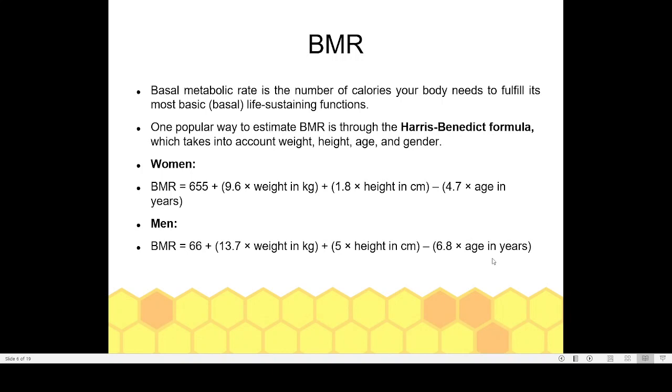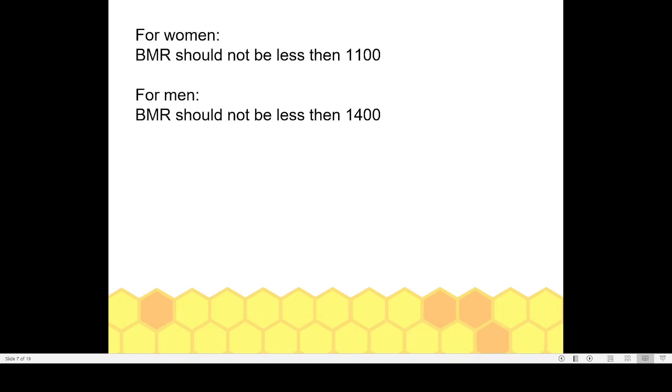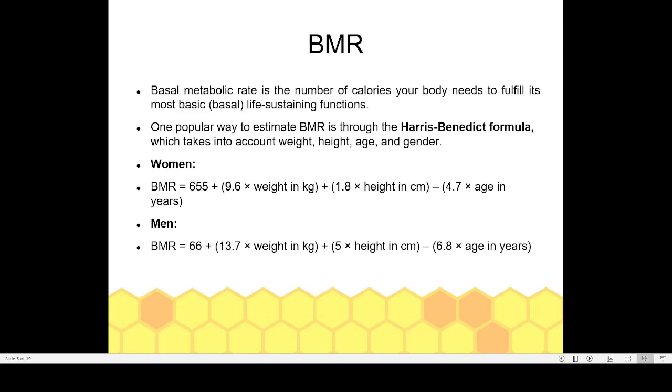And in your mobile also you can get thousands of apps. If you search for a BMR app, that will immediately bring you an app. And if you put in your height, weight, etc., it will show what your BMR is. Now, normally the BMR for a woman should be 1100, and the BMR for a man should be 1400. So that is the ideal. It should not be less than 1100 for a woman, and for men it should not be less than 1400.